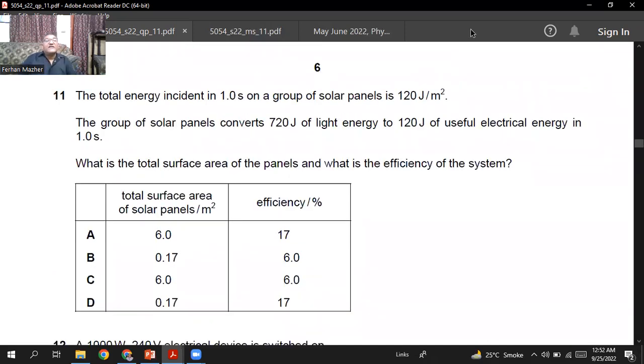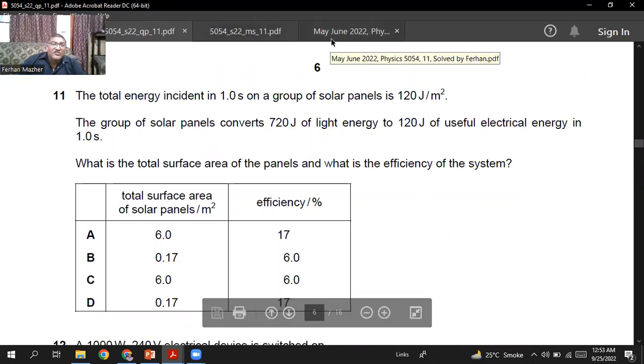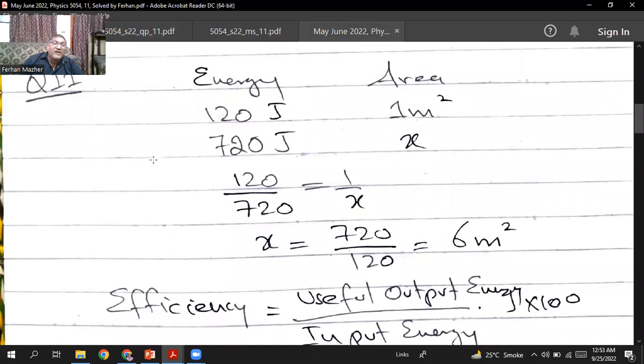The total energy incident in 1 second on a group of solar panels is 120 joules per meter square. The group of solar panels converts 720 joule of light energy to 120 joule of useful electric energy in 1 second. What is the total surface area of the panel and what is the efficiency? Okay, so 120 joule energy of the light falls on 1 meter square. So 720 will fall on how much area?